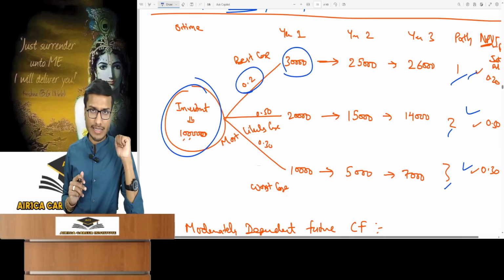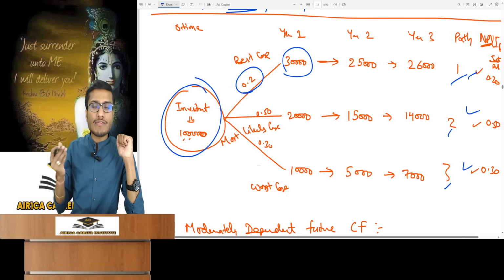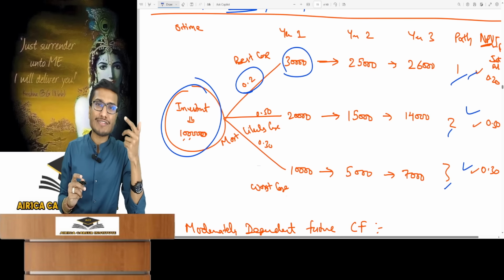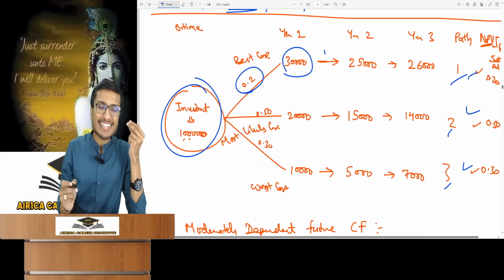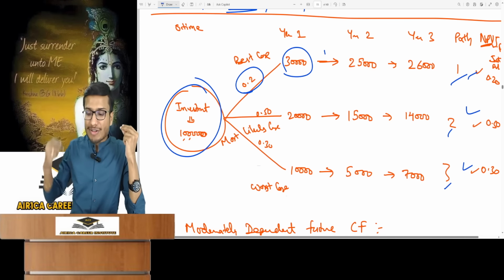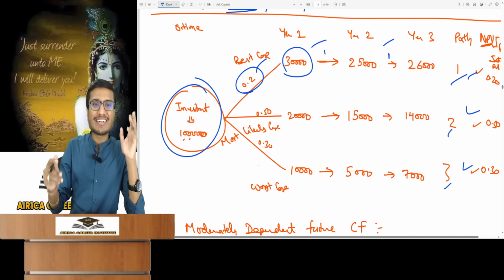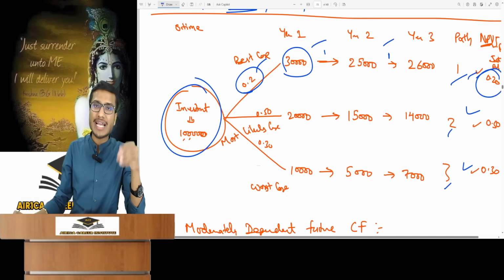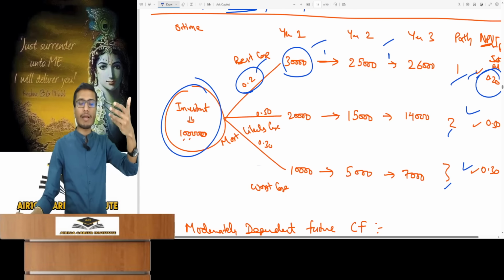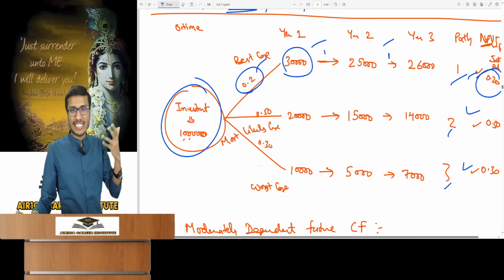It's really simple. If 30,000 occurred in year 1, then in the second year, 25,000 is confirmed to be received with probability 1. And it's confirmed that 25,000 will change to 26. 0.2 into 1 into 1, which results in joint probability of 0.2. You can calculate it this way. Joint probability is not calculated this way. I have explained the logic.